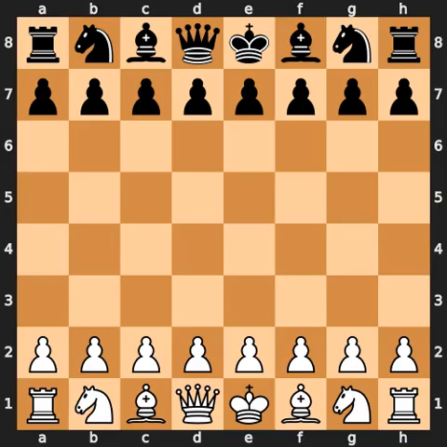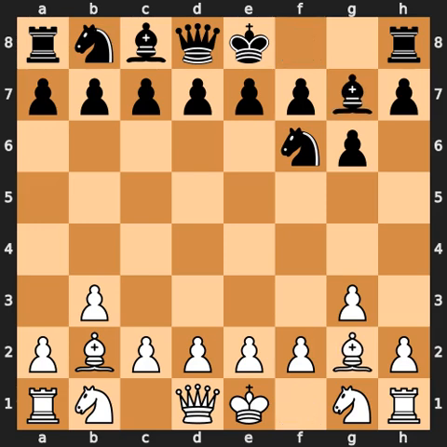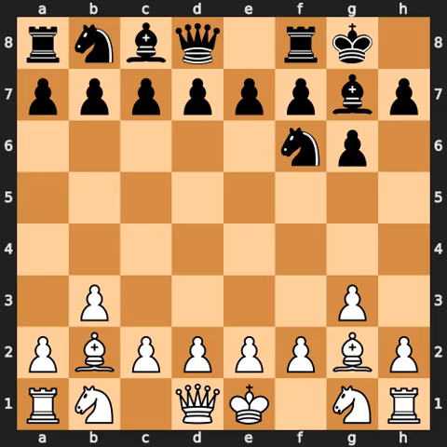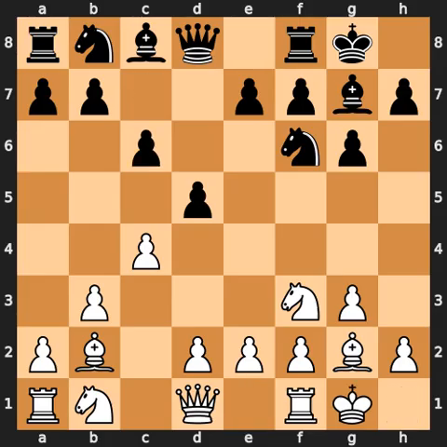Carlsen with the white pieces and Ab Gupta with the black pieces. b3. Knight f6. Bishop b2. g6. g3. Bishop g7. Bishop g2. Kingside castling. Knight f3. d5. c4. c6. Kingside castling. Knight from b, d7.